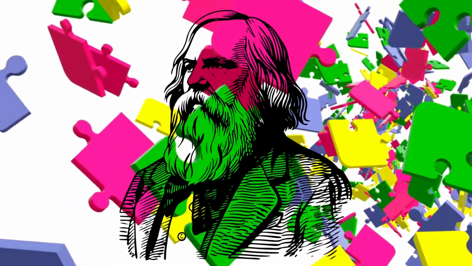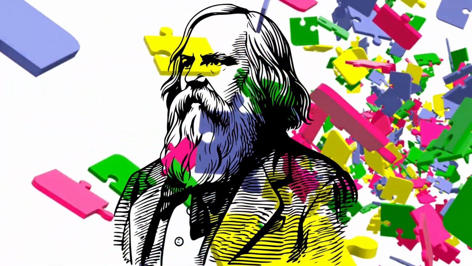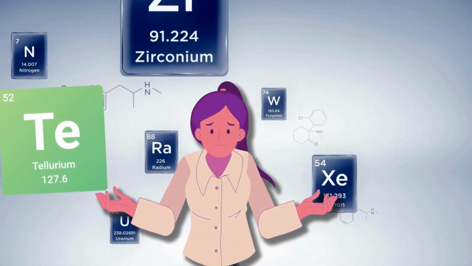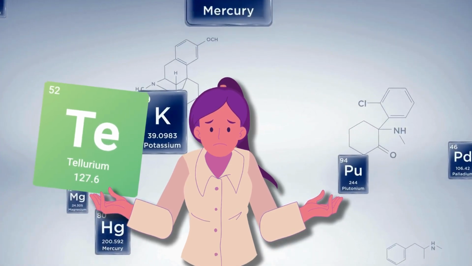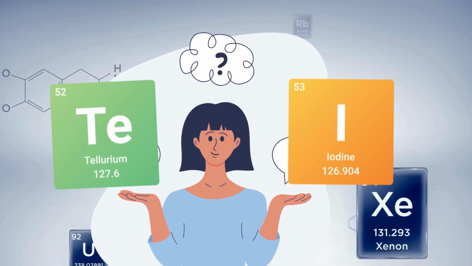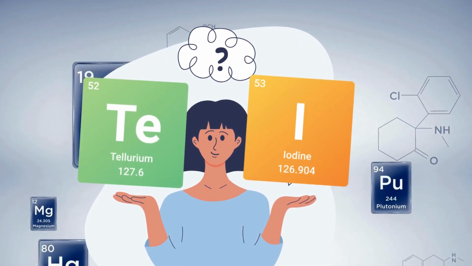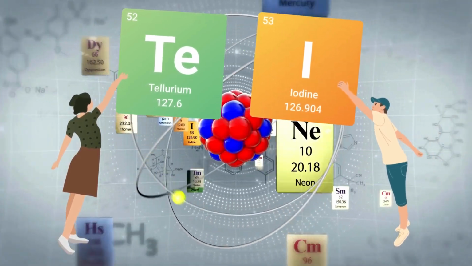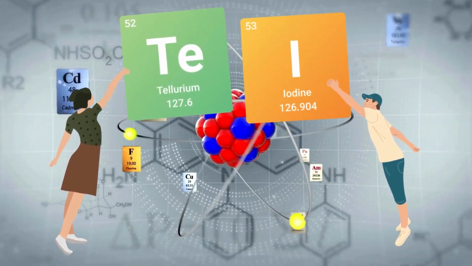However, Mendeleev's periodic table had its limitations. For instance, the atomic mass of tellurium, 127.6 AMU, is higher than that of iodine, 126.9 AMU. But iodine had to be placed after tellurium to align with the chemical properties in their groups.